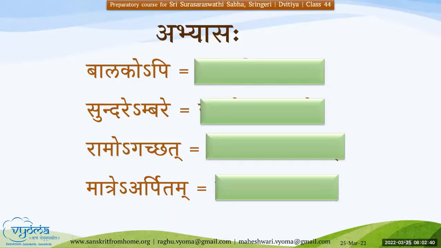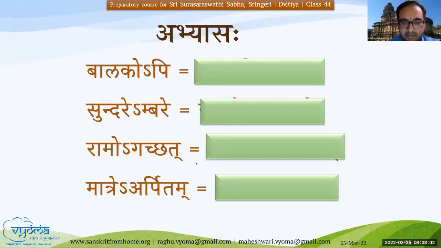Balako api sundare ambare, Ramo agachat, matre arpitam. It's a mistake, matre arpitam, the extra a is not there. Yes, that's right.